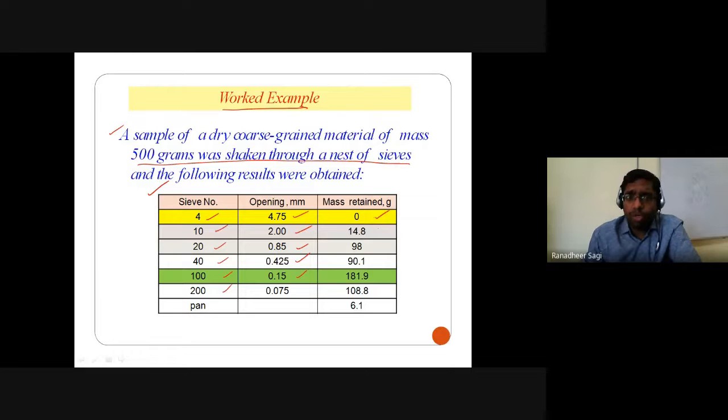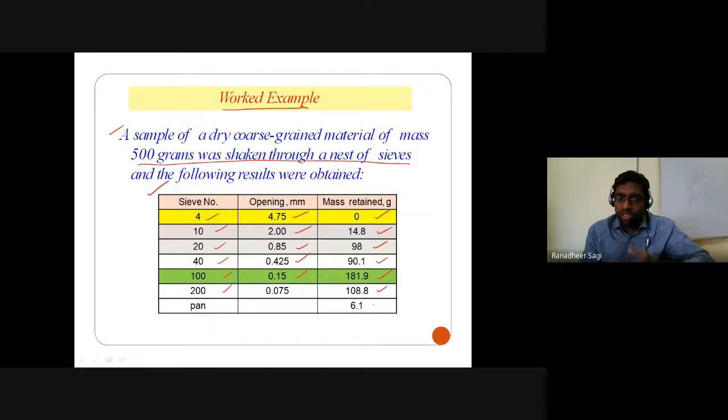On your 2 mm sieve, 14.8 grams of soil was retained. On your 0.85 mm sieve, 98 grams was retained. On your 0.425 mm sieve, that's the 425 micron sieve, 90.1 grams was retained. On your 150 micron sieve, 181.9 grams was retained. On your 75 micron sieve, 108.8 grams was retained.